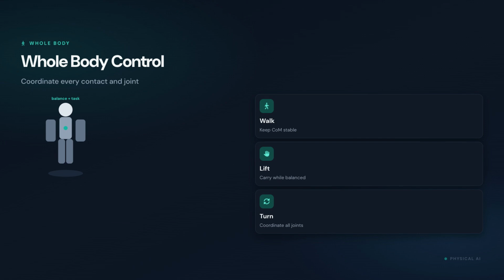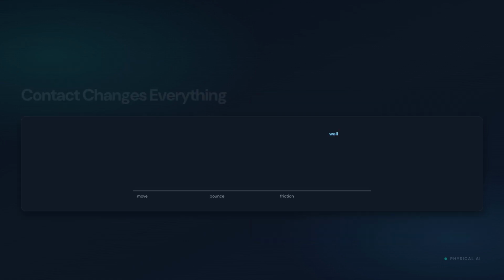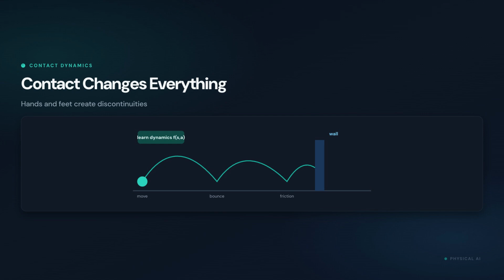Physical contact is difficult because it changes the system instantly. A foot touches the ground. A gripper closes on a soft object. A wheel slips. Controllers need contact-aware estimates and fast reactions because small errors can become falls, drops, or damage. Force and torque sensing, compliant control, and conservative limits help a robot interact safely when the world refuses to behave like a perfect simulation.